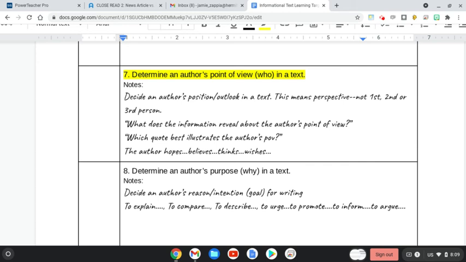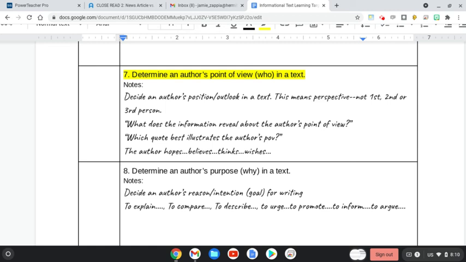So don't just say, oh, it's first person. Oh, it's second person. Oh, it's third person. That's not what this means. Yes, you can say that, but you need to go further. You need to also focus on the perspective. That answers the question, what does the information reveal about the point of view? Which quote best illustrates the author's point of view?